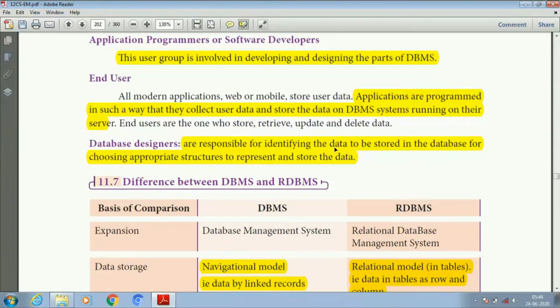End user means the one who accesses the data to store, insert or update the data. Next one is database designers. The database designer is responsible for identifying the data to be stored in the database and choosing appropriate structures to store the data, whether in a table or a file.